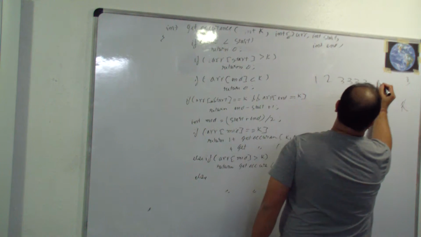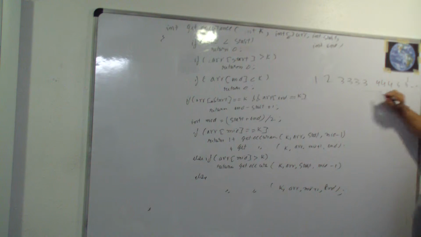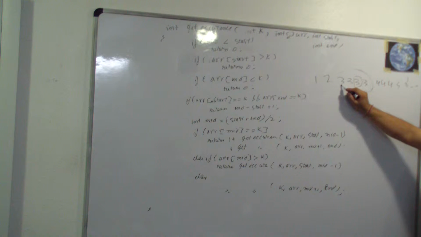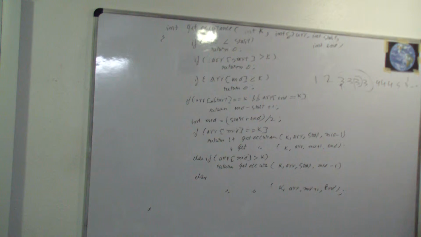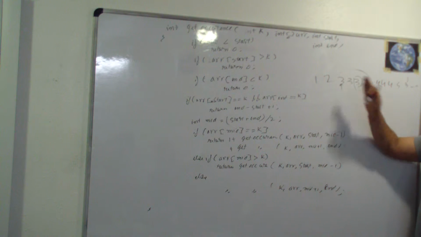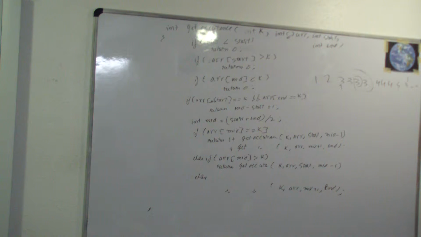Next question: what do we need to understand? We have to find out the first index of 3. So this is the sequence. First we were finding all these things. But now let's say we found this element. We want to find the index of the first element. If the element is not found, then we return. If the element is found, we have to find the first index. So it is also similar: he will read the binary search and he will go in the left.